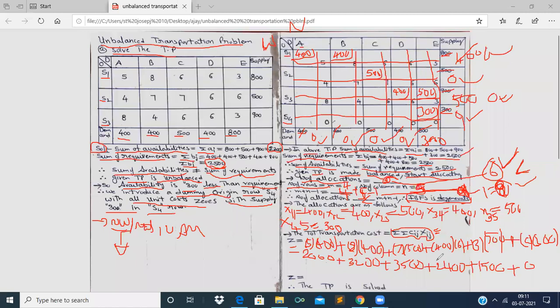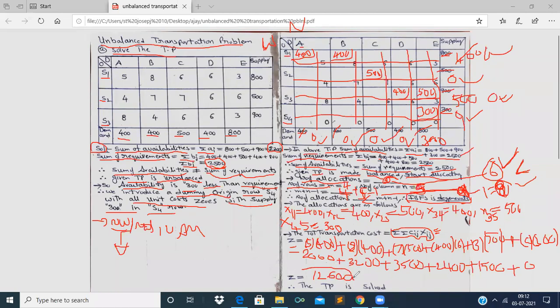Plus 3500 plus 2400 plus 1500, and the last value is 0, which we did not add. Therefore, the total transportation cost is 12,600. It is the total transportation cost.